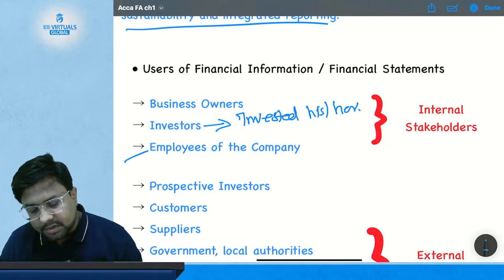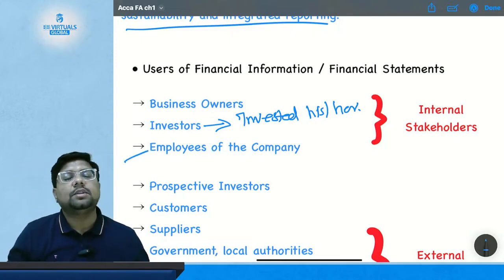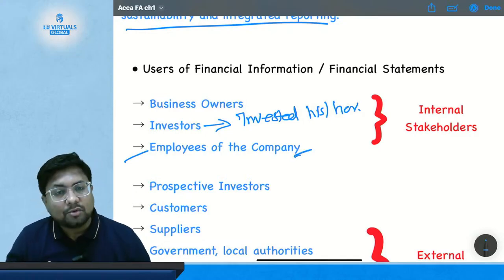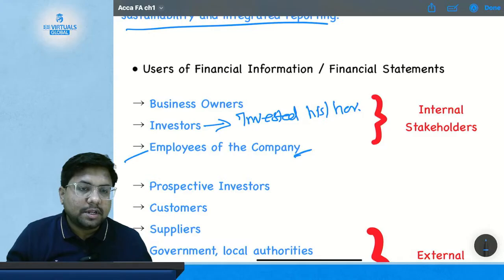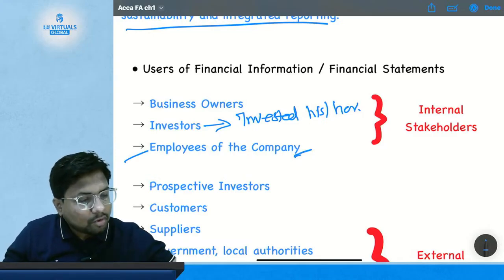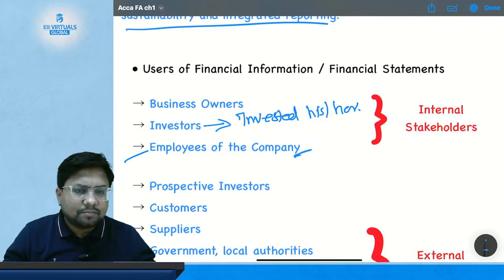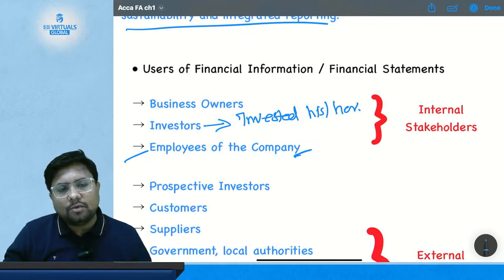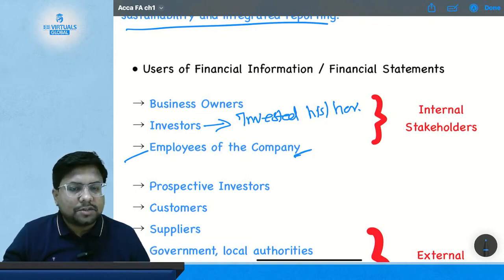Then comes third, the employee of the company. The employee of the company also uses your financial statement to know whether your company is performing well or badly, whether your company is good for his future and whether he should continue with your company. So employees also use the information provided in the financial statement.